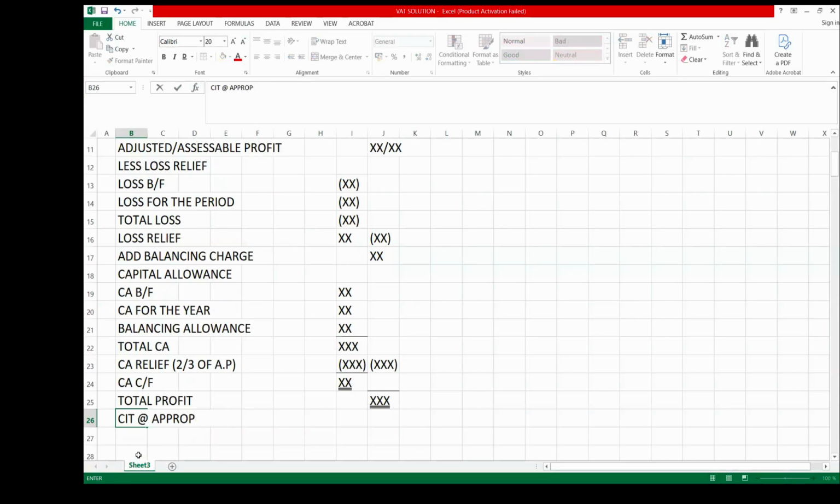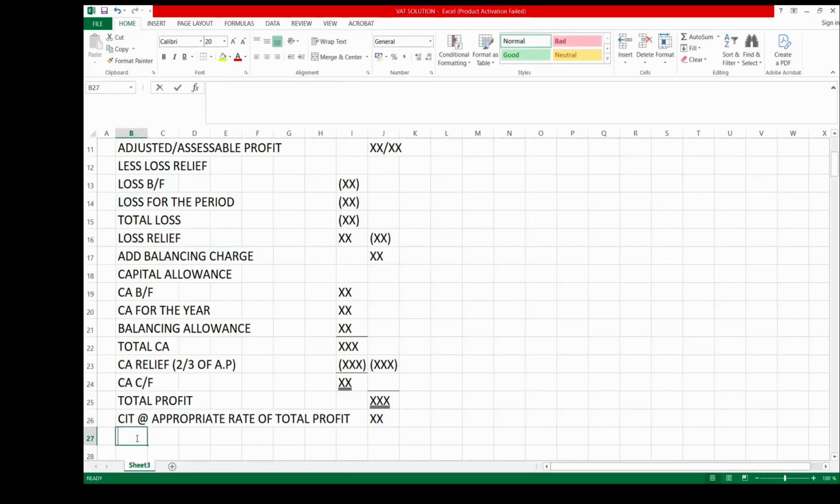CIT at the appropriate rate of total profit. So it can be either 20% or 30%, depending on what? On the nature of the taxpayer.